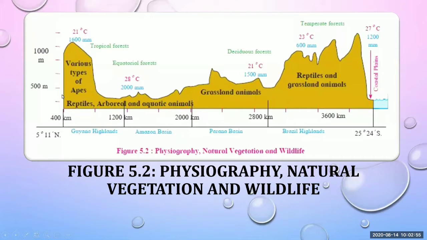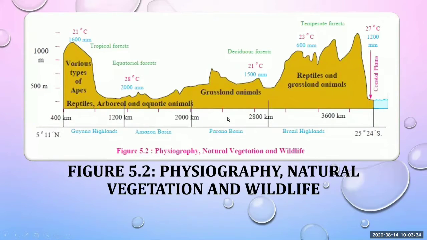And the height of the Amazon basin is shown here. This height is about 500 meters, and the width is 1200 kilometers to 2000 kilometers. In this range, we can find the Amazon basin. In the third part, that is the Parana basin, we have already seen that the Pantanal was there, and the Paraguay and Parana basin I told you.